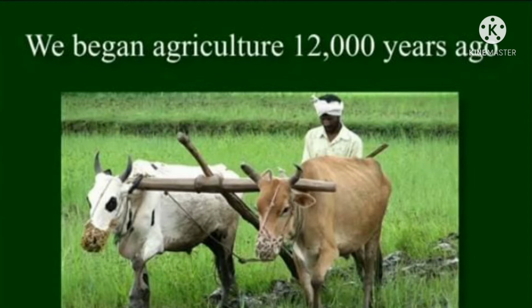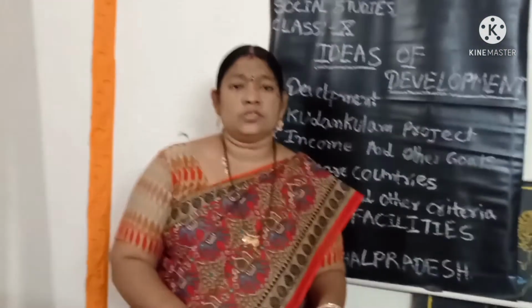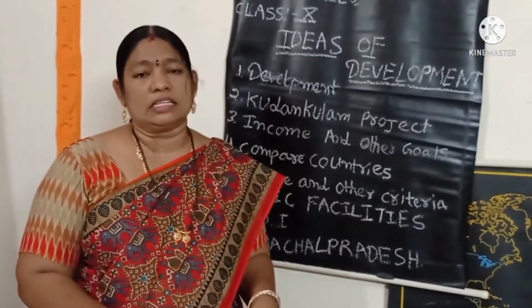We started agriculture, cropping the fields, and also farming rice, vegetables, etc. And after that, we started modern industries, 400 years ago. We started industrialization and modern industries 400 years ago. This is the development.